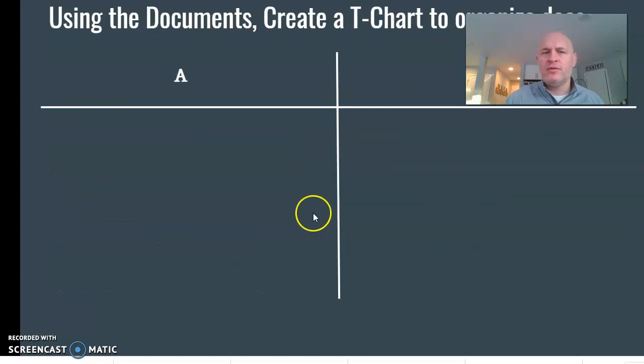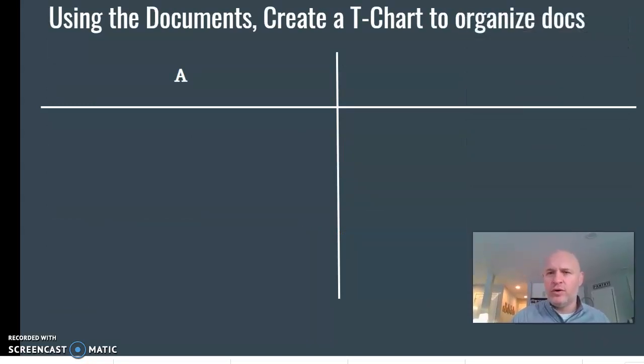So right here, using the documents, create a T-chart, as we've done before, to organize your documents that agree with one another and would support your specific statement. So you're going to go through and go, okay, what documents are in agreement with one another and are going to support that particular point in my thesis, B, etc. So you're going to want to use the T-chart document.